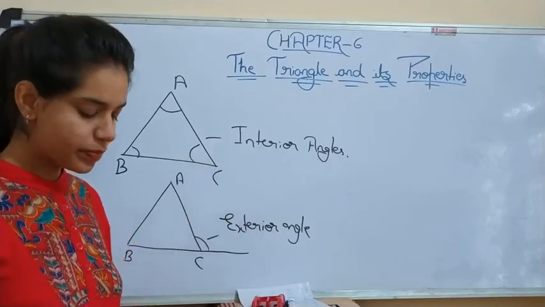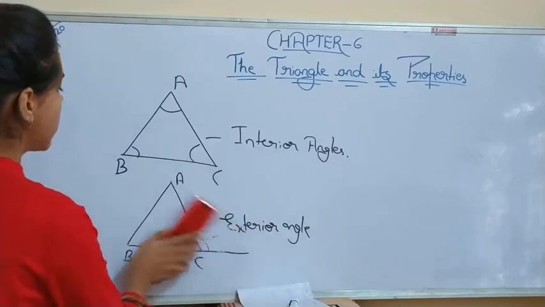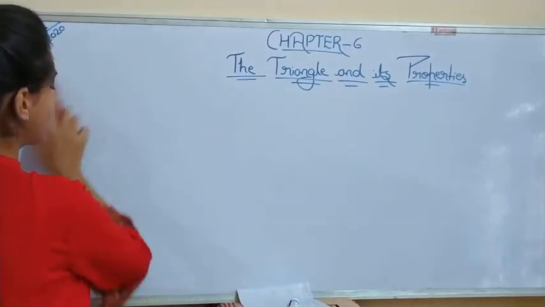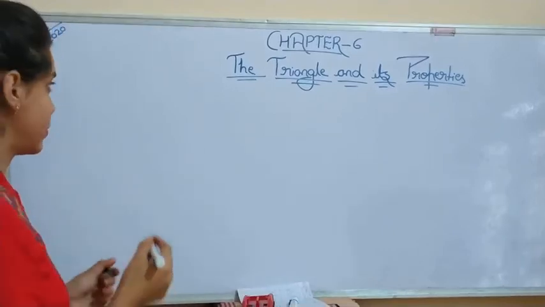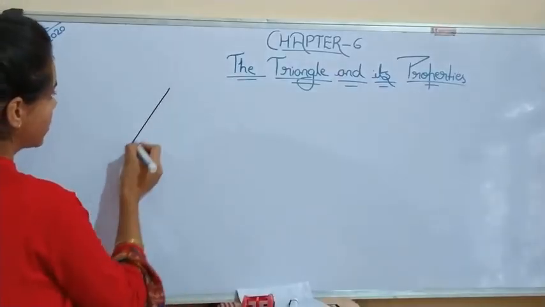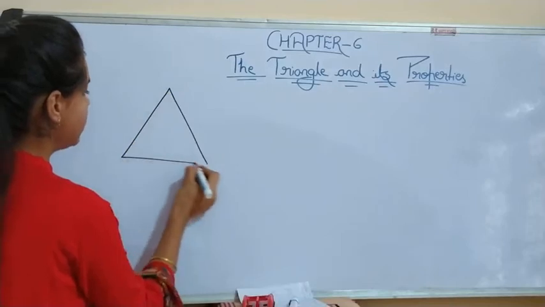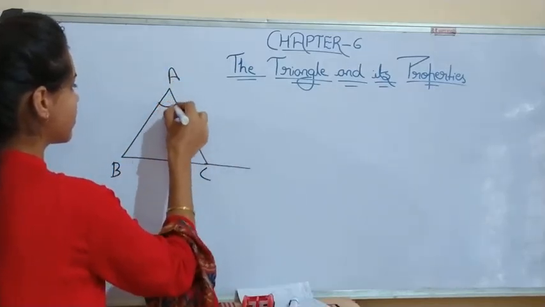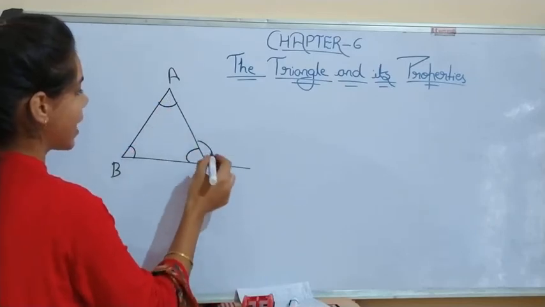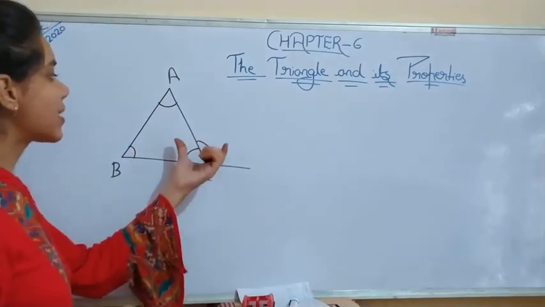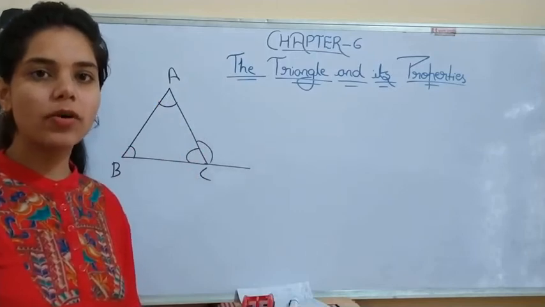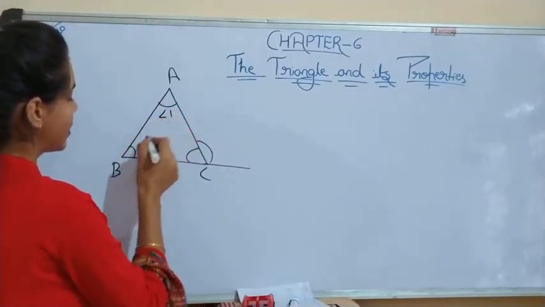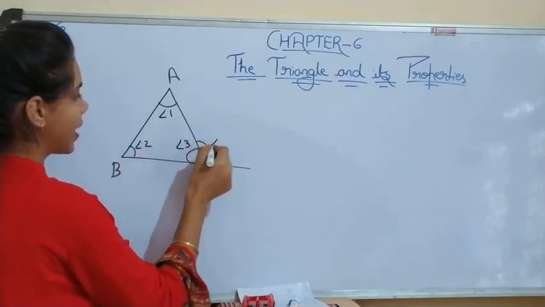Understood this thing? Now, let us talk about its properties. All these are properties of the triangle. Suppose this is triangle ABC, and I make this exterior angle. This exterior angle is the sum of two interior angles. Suppose this is angle 1, angle 2, angle 3 and angle 4.